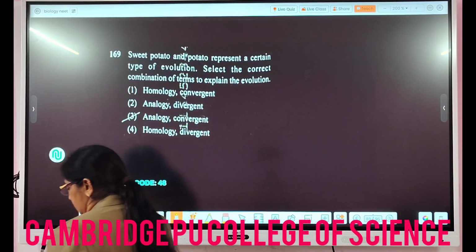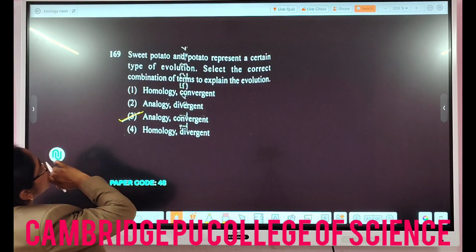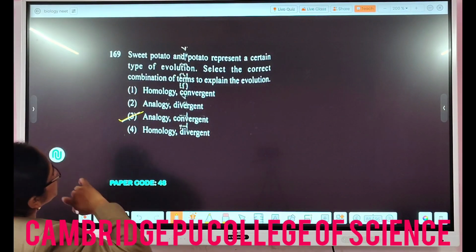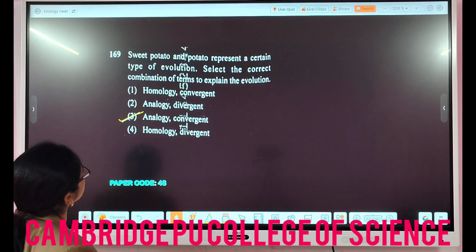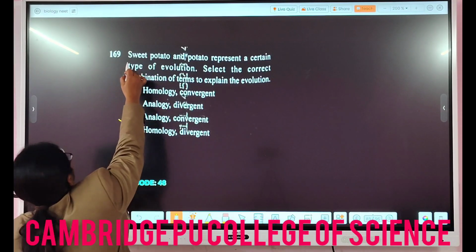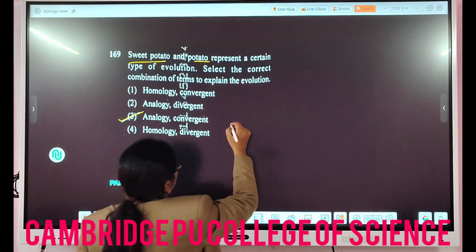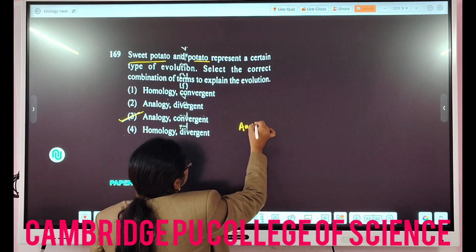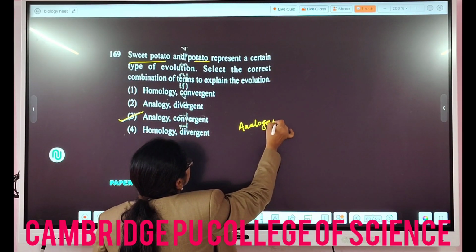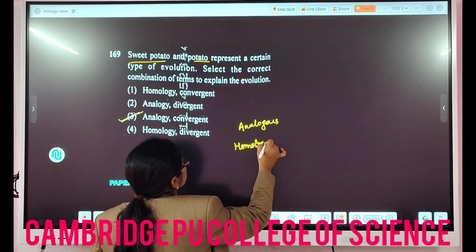The next one, in this case, sweet potato and potato represent a certain type of evolution. Select the correct combination of terms to explain the evolution. Okay, so sweet potato and potato. So analogous. Analogous means what? There are two types, analogous and homologous.